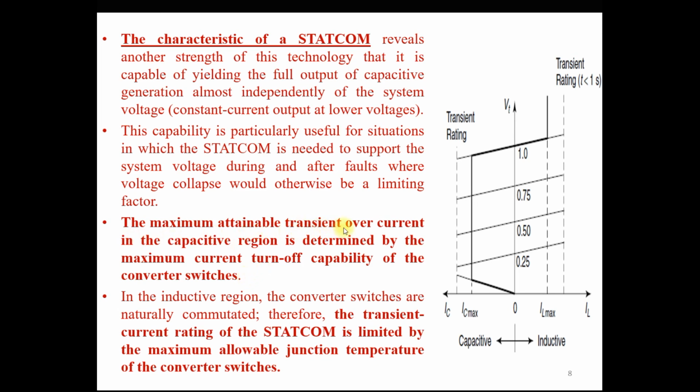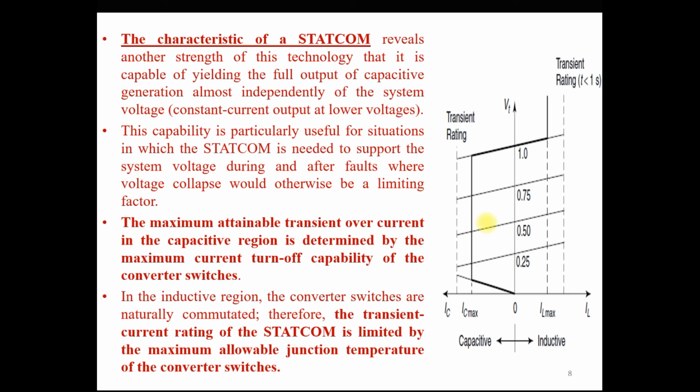So the maximum transient overcurrent in the capacitive region, in this region, is determined by the maximum current turn-off capability of the converter switches. This is the limitation of this STATCOM, but you can see that the transient rating of this STATCOM is higher than the SVC. We will see later the comparison between SVC and STATCOM. At that time we will discuss that the transient rating provided by the STATCOM for a short period of time is higher than the SVC transient rating.